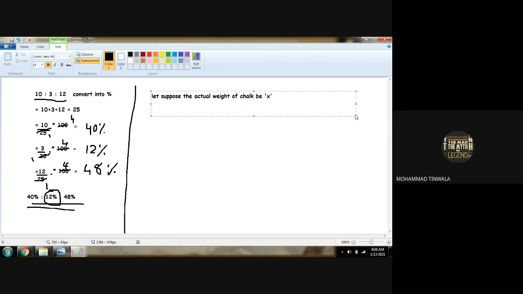Am I clear to everyone? X gram. 12% of it is, can I use X is equal to 3 gram?